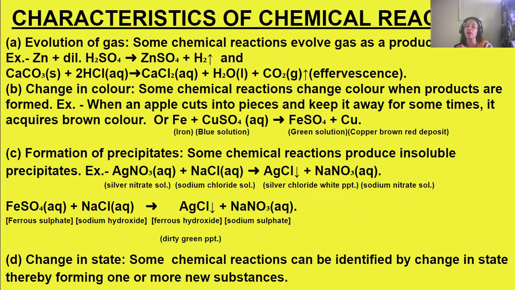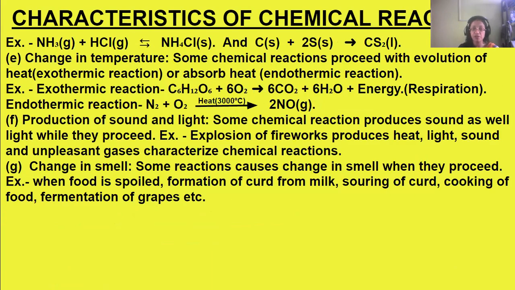So some chemical reactions can be identified if they change in the state when forming one or more new substances. Okay, for example, ammonia is a gas. Hydrogen chloride is also a gas. When these two react, they form a solid which is known as ammonium chloride. Okay, a solid ammonium chloride is formed. This is a reversible reaction, so the arrow goes both ways.